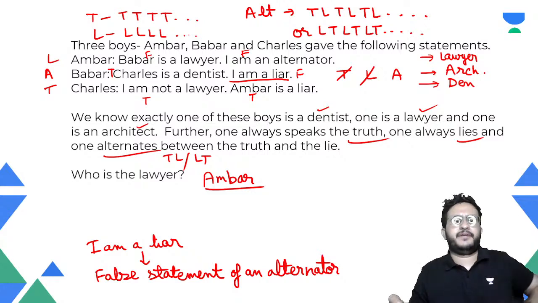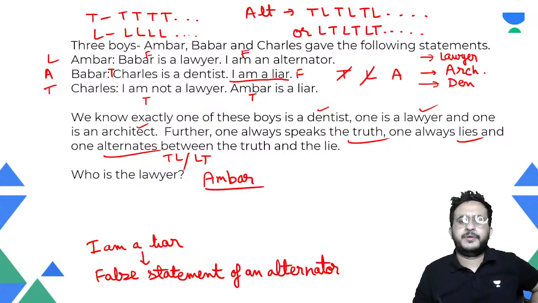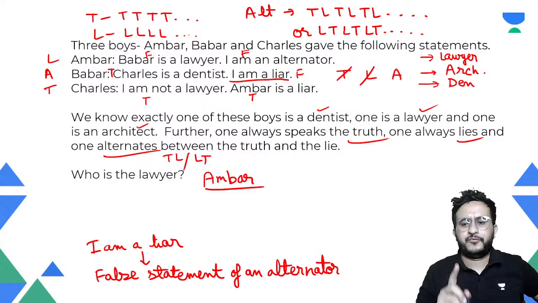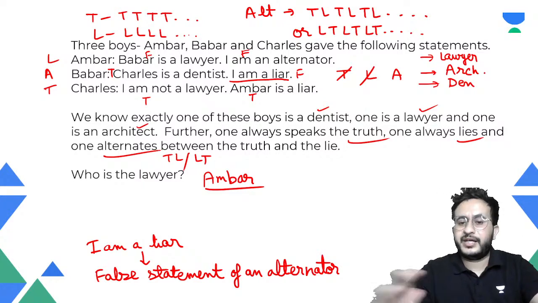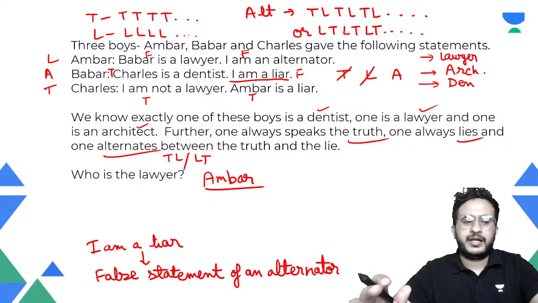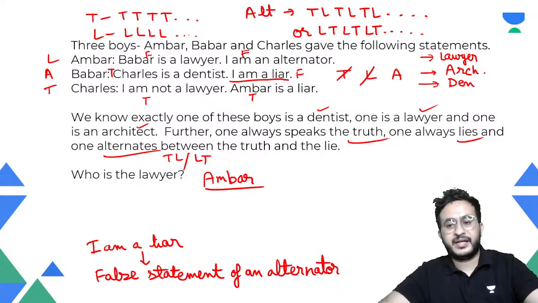So that is another variant of the question wherein if a person says I am a liar, remember that the person is speaking false in that statement and that person is an alternator, because a truth teller will never say I am a liar, and a liar will never say that I am a liar. Okay, so that's how we get this, right?